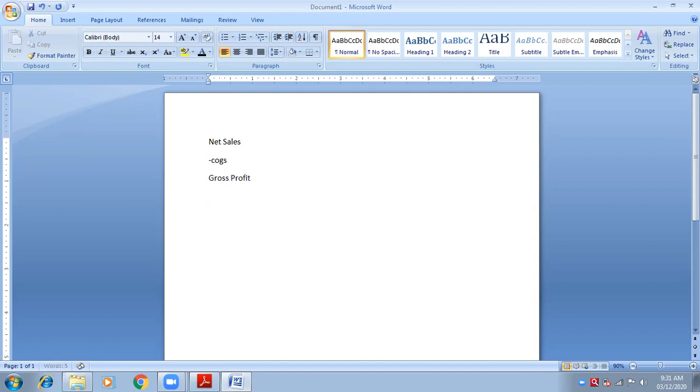my next step is add operating incomes. First add operating incomes. Okay, less operating expenses. Very good. So already operating expenses are deducted here. All operating means related to business. So if from the gross profit the operating incomes are added and operating expenses are deducted, what will I get?